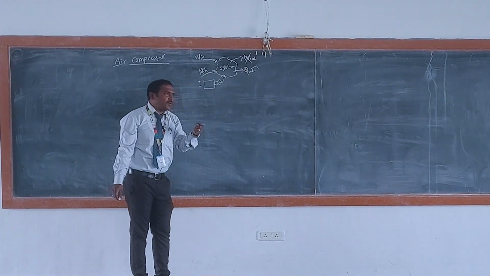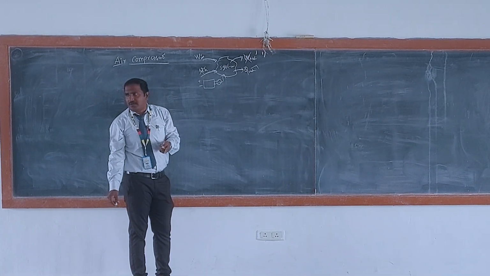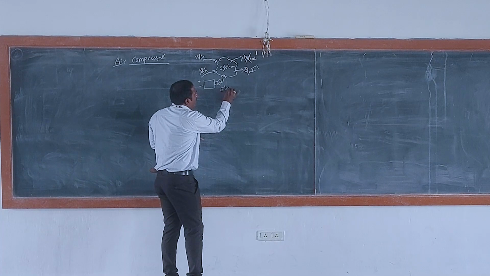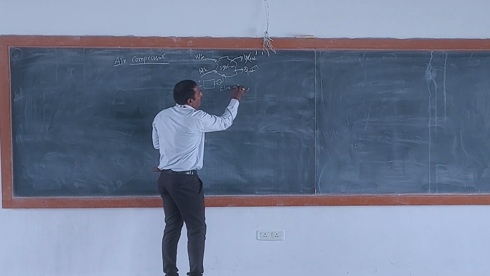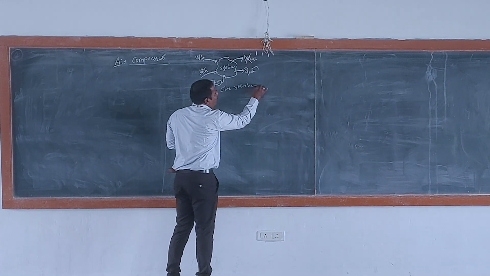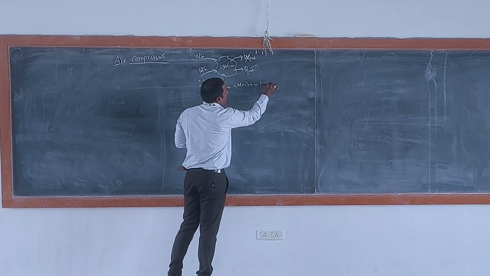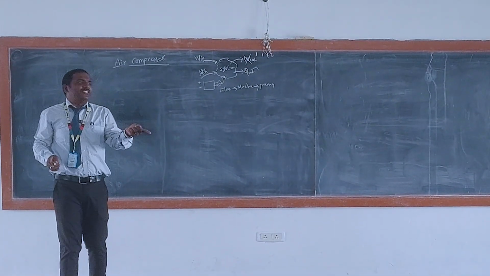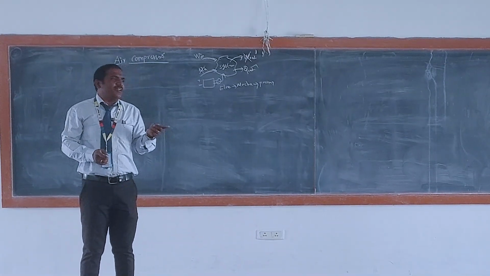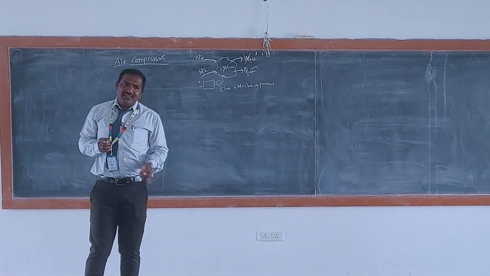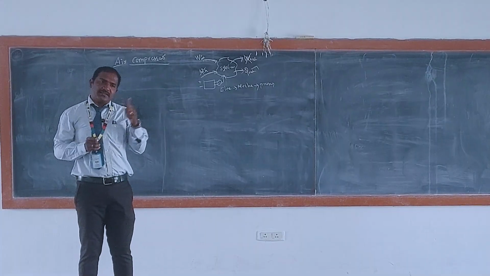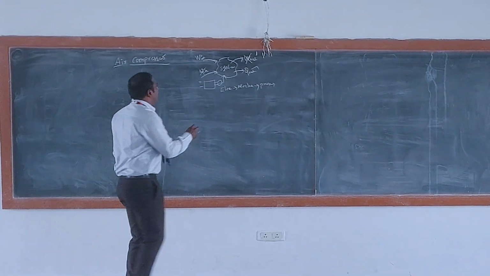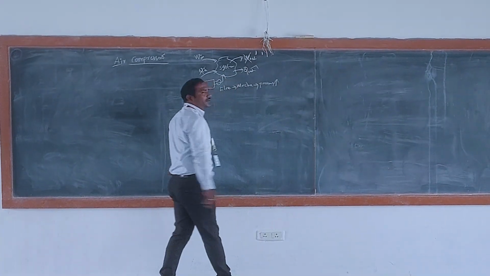To compress the air, to increase the pressure of air or any medium, by electrical to mechanical to pressure energy. Got it? We supply electrical energy to the motor, where the motor converts electrical energy to mechanical shaft output, which runs the compressor, so that pressure will increase. Got it? This is how the compressor will work.